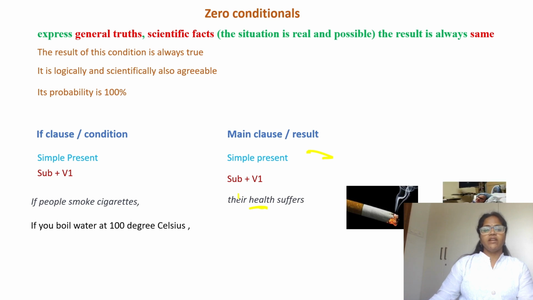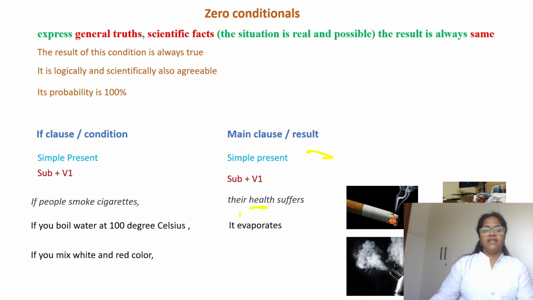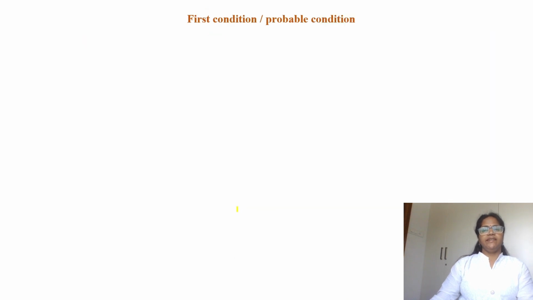If you boil water at 100 degrees Celsius, condition, and the result, it evaporates. No matter what, the result of the condition remains always same. If you mix white and red color, you get pink color. Hope you understood zero conditionals. Let's move to next one, that is first condition, which is also called probable condition.